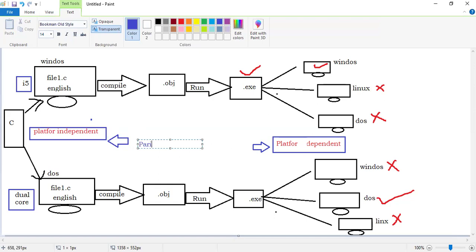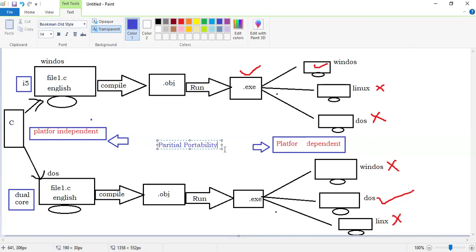It is called partial portability because from the point of view of machine or processor, C language can happily run on any machine. But from the point of view of operating system, it requires the same operating system in which the application or software was developed using C language.